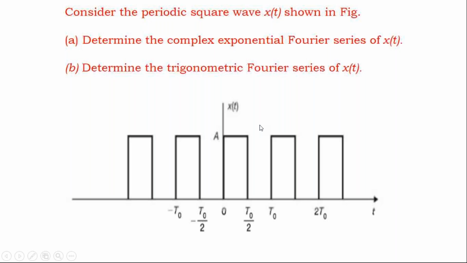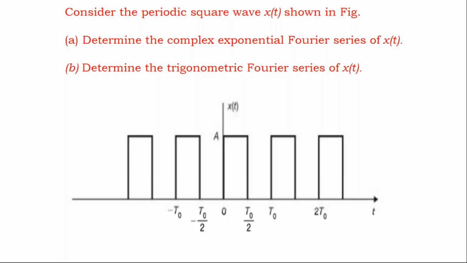So far, we solved trigonometric Fourier series or simply exponential Fourier series by knowing the mathematical function x of t or f of x, whatever function is given to us, and what are the limits that he has given to us, and we apply those limits, and we are solving those coefficients an and bn in the case of trigonometric Fourier series, and ck just now we discussed, we calculated using exponential Fourier series.